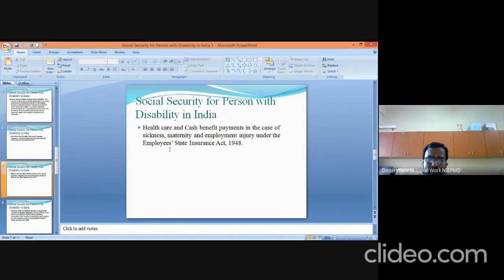The next one is under the Employees State Insurance Act 1948: health care and cash benefit payment in case of sickness, maternity, and employment injury at the time of working. Persons with disabilities can get the health care and cash benefit payment under the Employees State Insurance Act 1948.